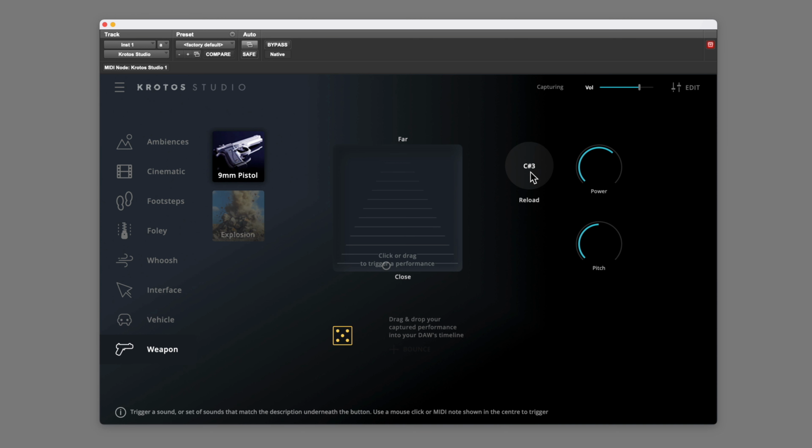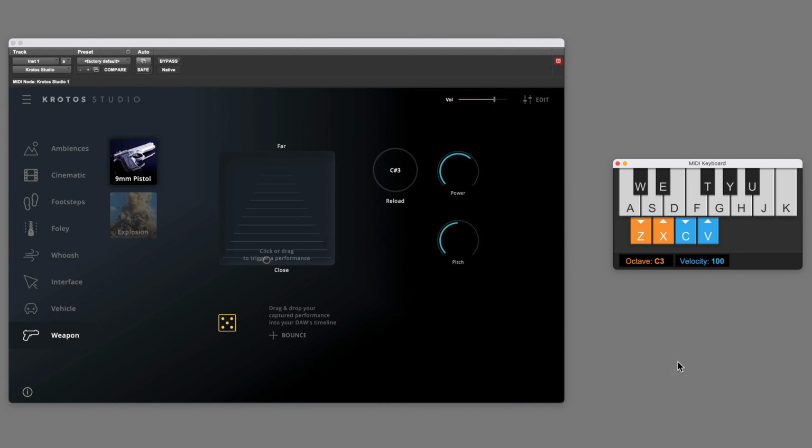There's also a reload option here. You can click on that, or you can do it from a keyboard. If I just bring up the virtual keyboard in Pro Tools, you can see how that's triggered. So very simple to create these sounds.